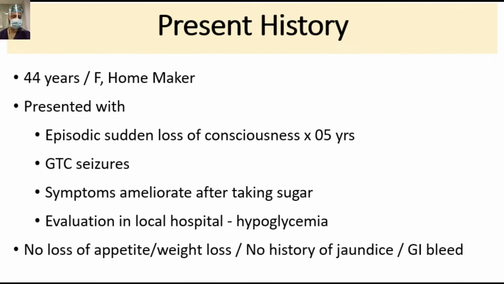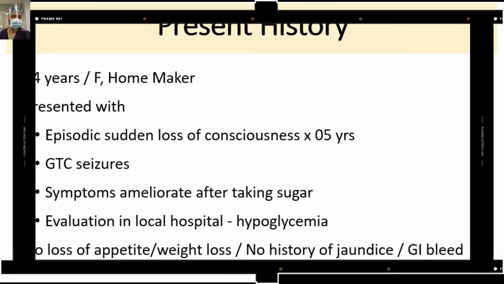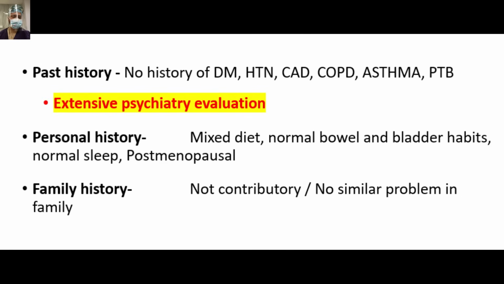So this 44-year-old lady homemaker presented with episodic sudden loss of consciousness for the last 5 years, history of generalized tonic-clonic seizure, symptoms relieved after taking sugar, evaluated in a local hospital, found to have hypoglycemia. There was no history of loss of appetite, weight loss, no history of jaundice or GI bleed. So what can it be?